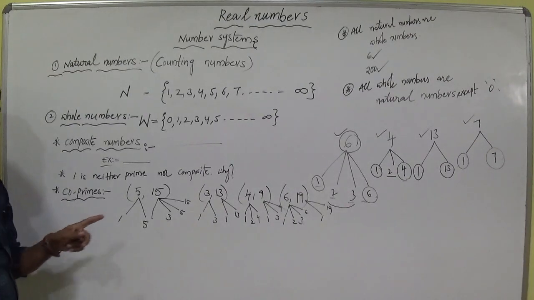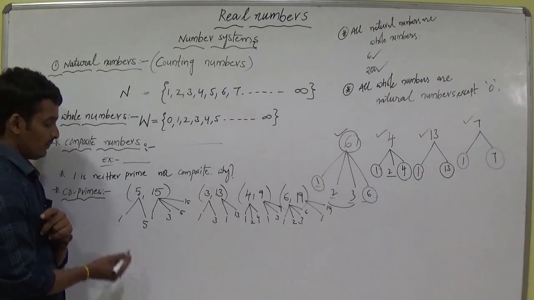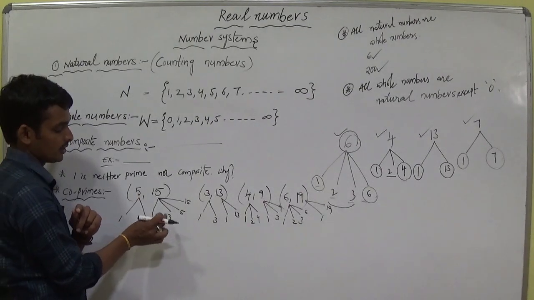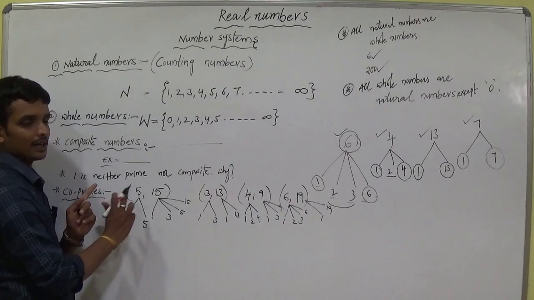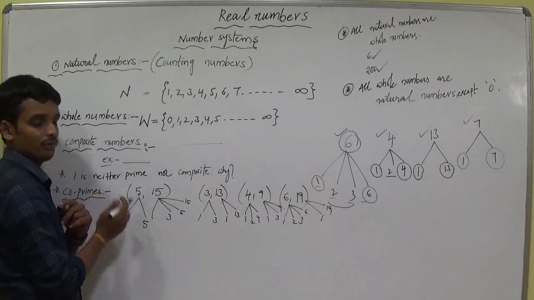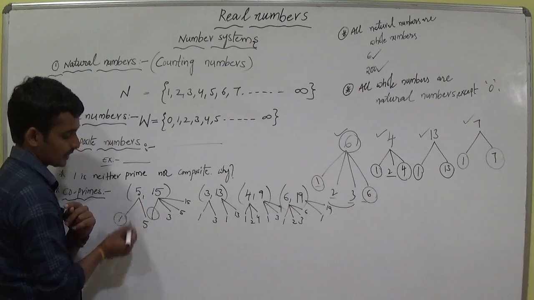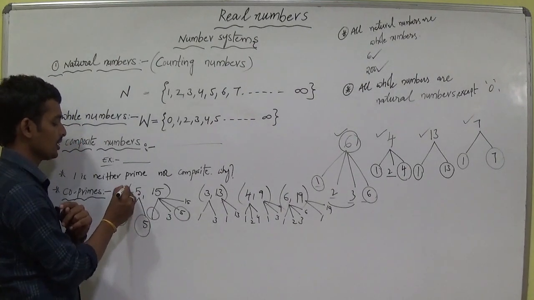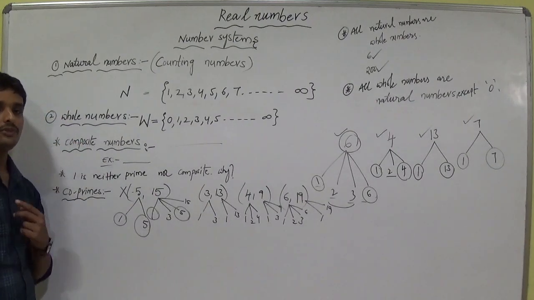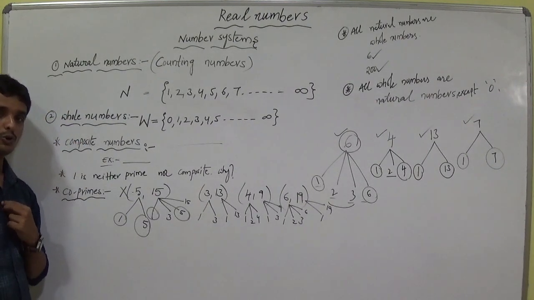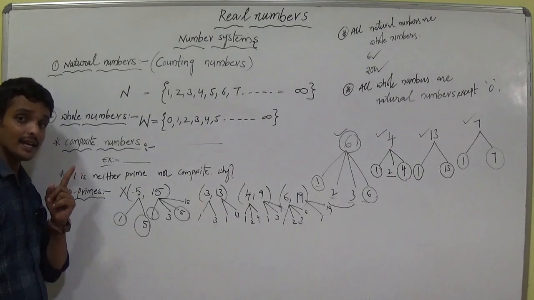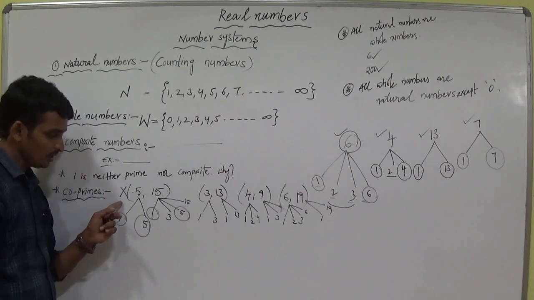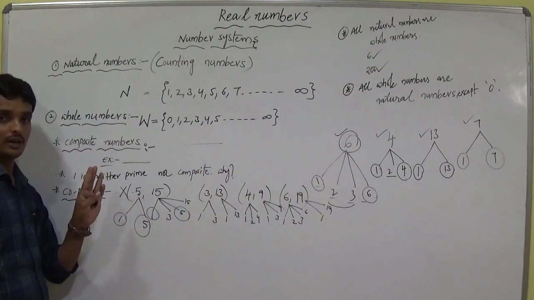If you observe, first 5, 15. The factors of 5 are 1, 5. The factors of 15 are 1, 3, 5, 15. What are the common factors for 5 and 15? 1 is common and 5 also is common. Then 5, 15 are not co-primes. Only one should be their common factor. One మాత్రమే common ఉండదు. కానీ ఇక్కడ 1 ఉంది, 5 కూడా ఉంది. So 5, 15 are not co-prime.